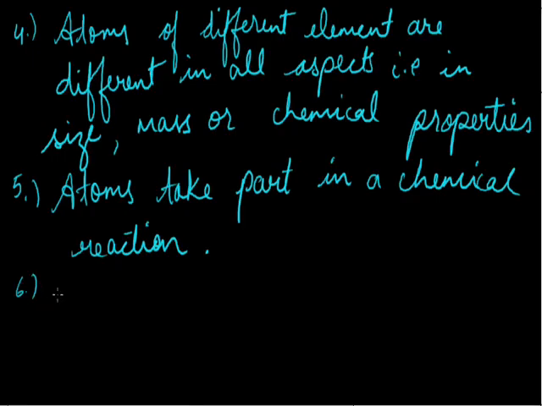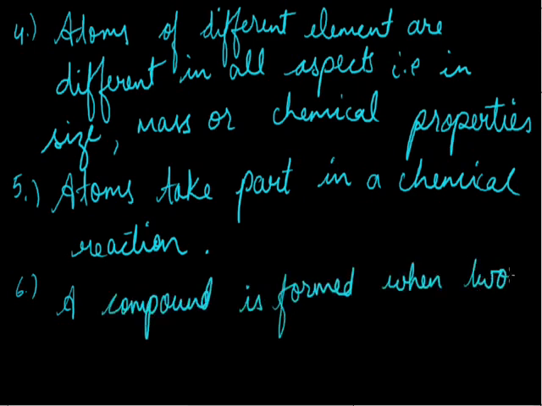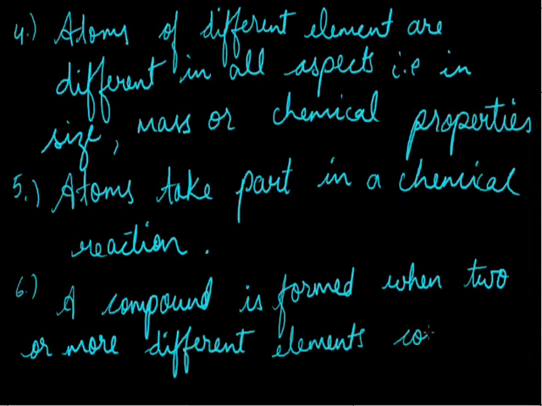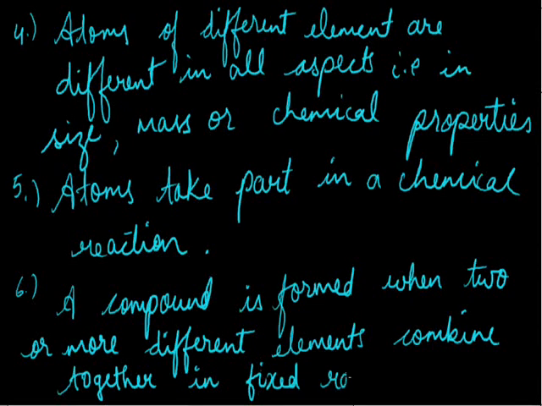The next point he said was that a compound is formed when two or more elements combine with each other in a simple ratio. So you can say a compound is formed when two or more different elements combine together in a fixed ratio, a fixed simple ratio, that is, in multiples of.